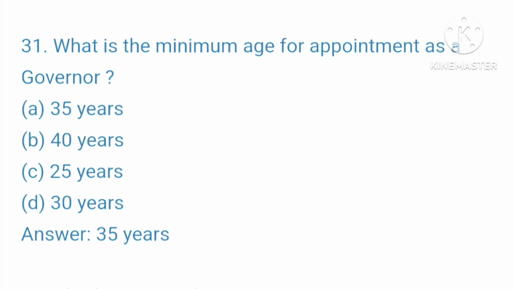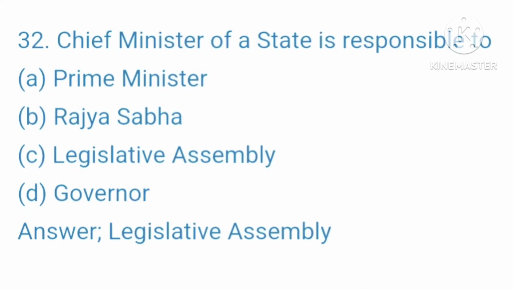31. What is the minimum age for appointment as a governor? A. 35 years, B. 40 years, C. 25 years, D. 30 years. Your right answer is 35 years. 32. Chief Minister of a state is responsible to A. Prime Minister, B. Rajya Sabha, C. Legislative Assembly, D. Governor. Your right answer is Legislative Assembly.